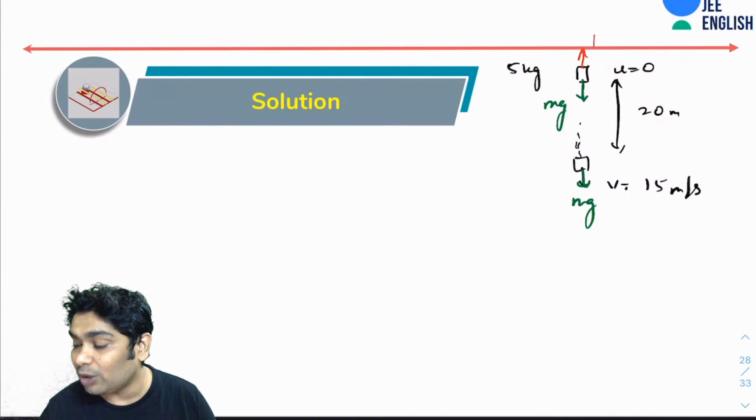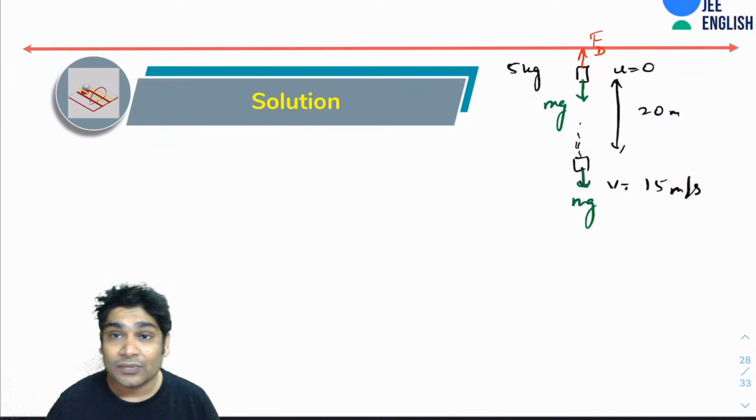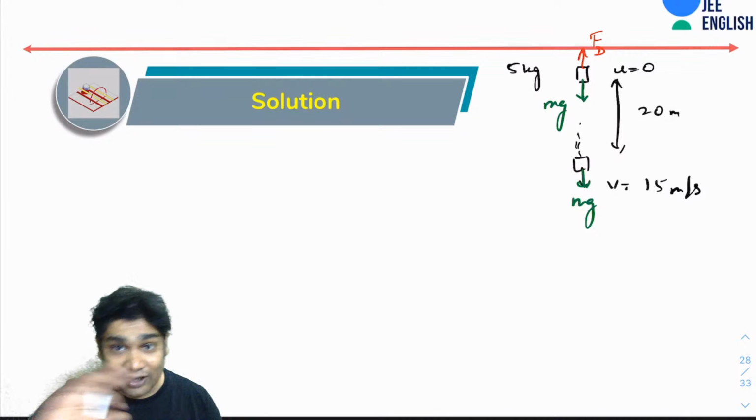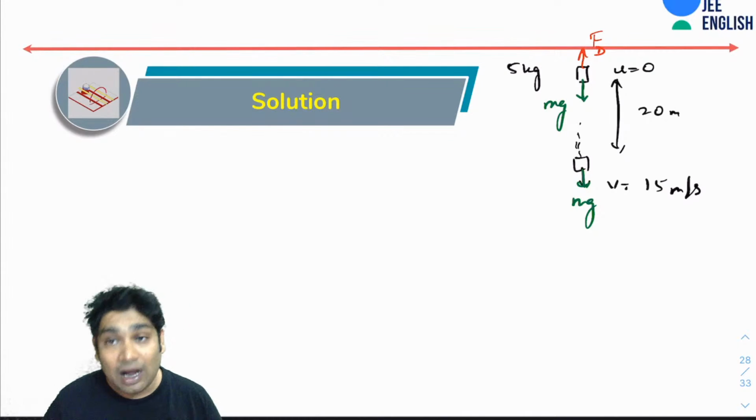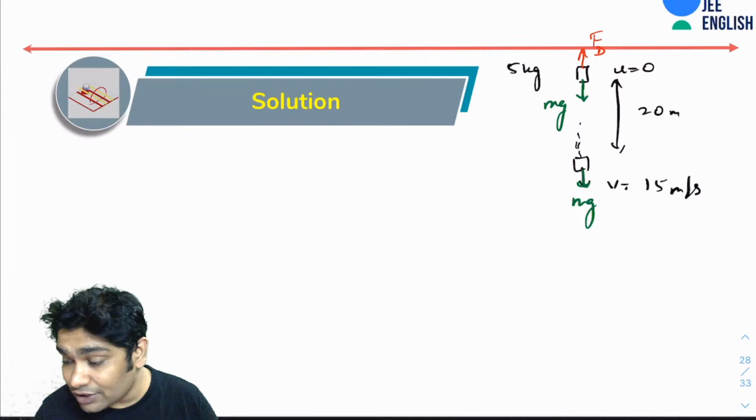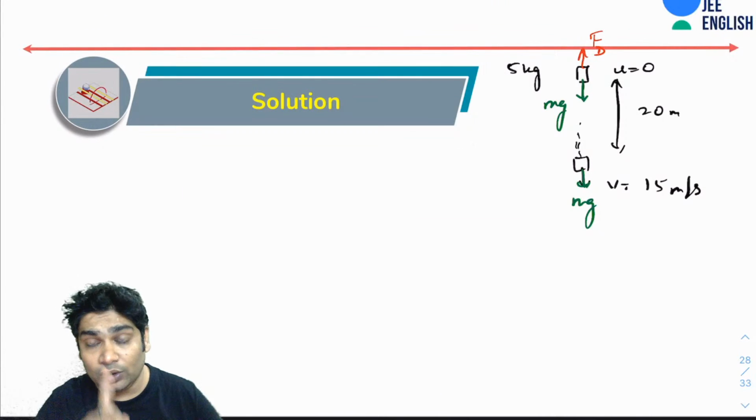Alright, so we won't even bother. I will just say, okay, there must be some drag force acting on it, and it will vary. It won't be a constant force, it will be a variable force, unlike mg. Alright. However, from my work energy theorem, now I can say that there are only two forces that are doing